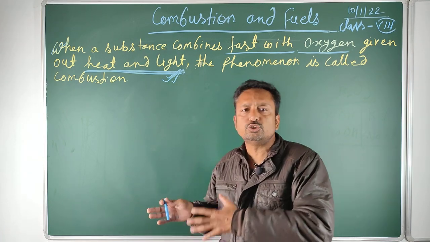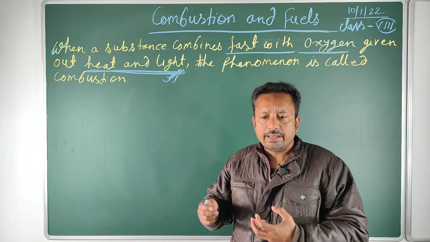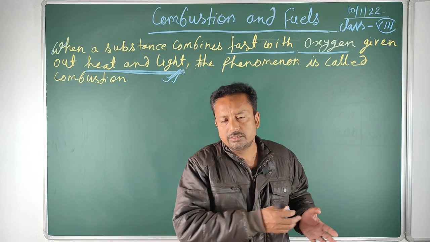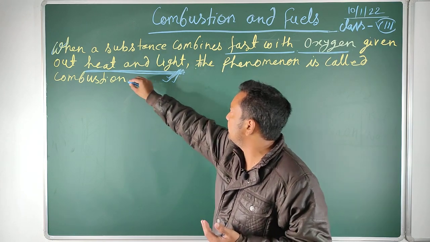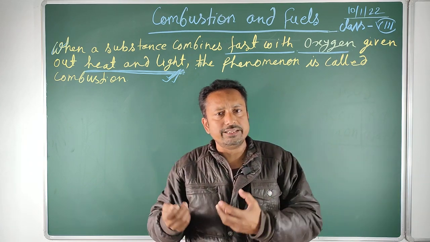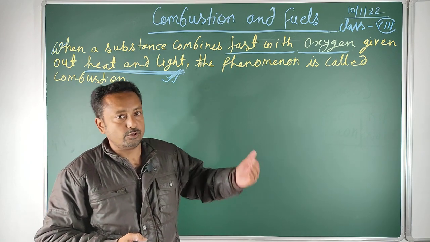Combustion is a type of chemical change, because here materials combine with oxygen and form a new product with release of heat and light. Heat and light both are produced during this change, so this one is known as combustion.